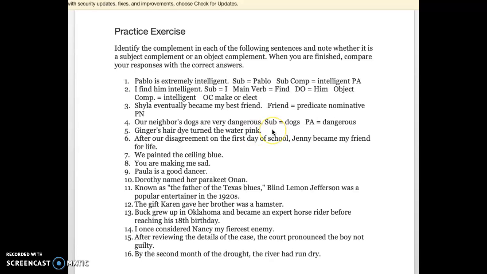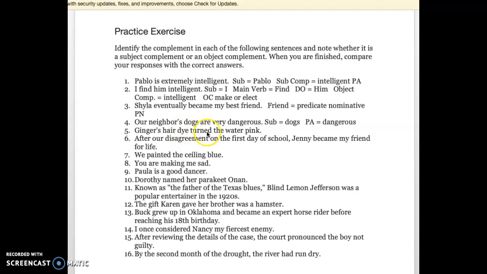Okay, Ginger's hair turned the water pink. Okay, so notice how what comes after the verb isn't describing the subject. The subject is the hair dye, right? So the subject is the hair dye. Turned is an action verb. And even if I wasn't sure if turned was an action verb or a linking verb, I can see what's happening here is that it's not going back to modify the hair dye. The action is continuing forward.